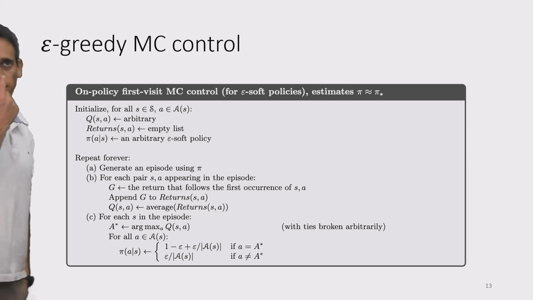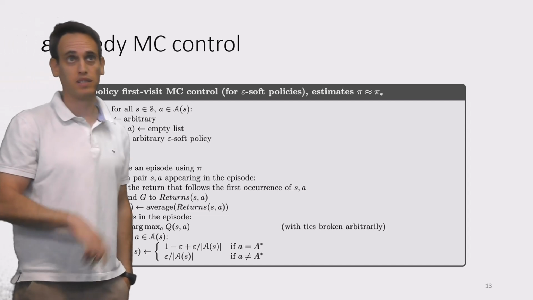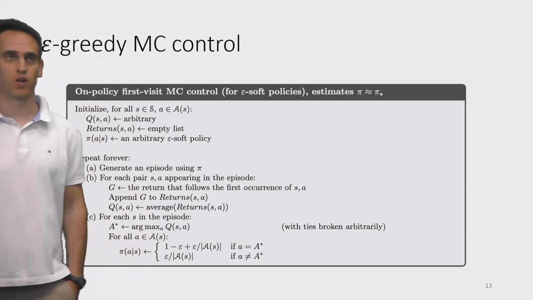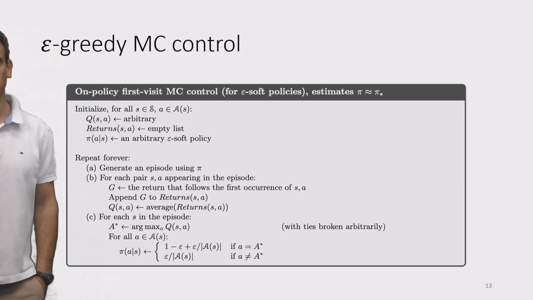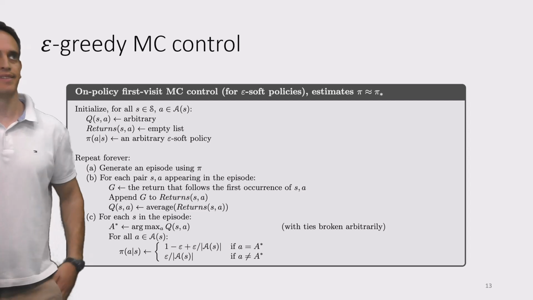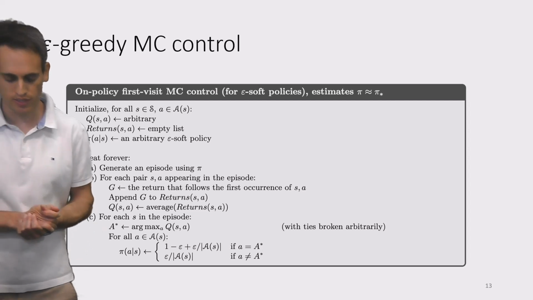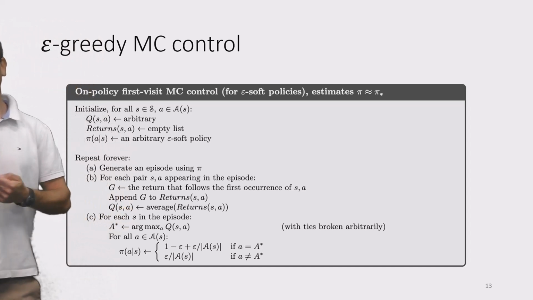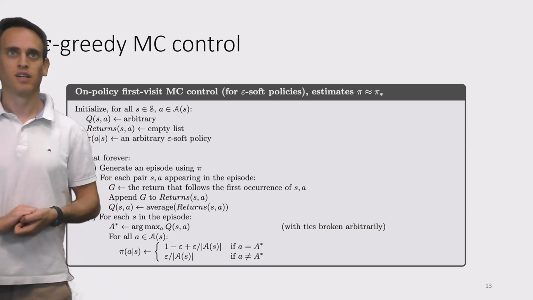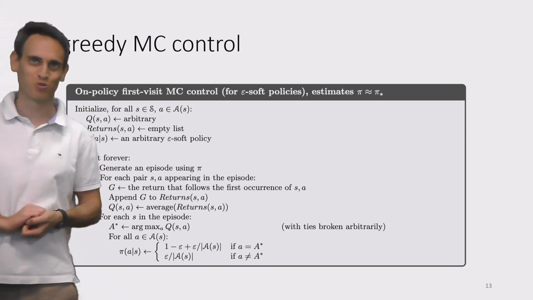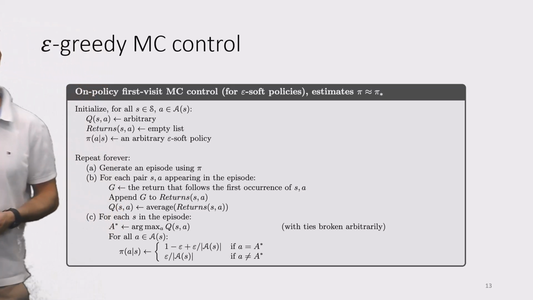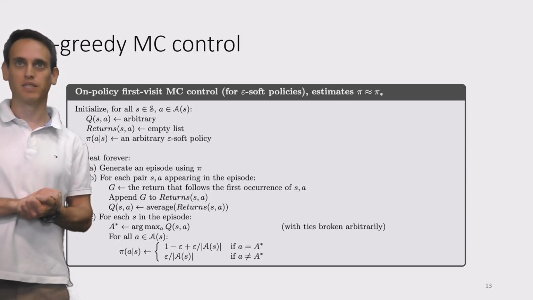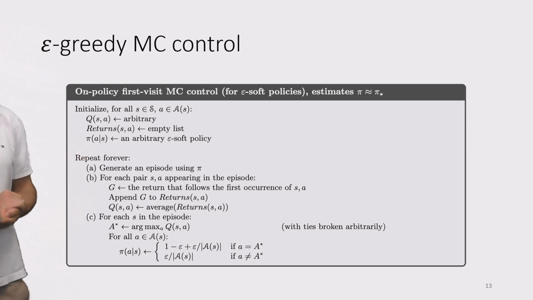Okay, so now that we defined, first of all, a way to approximate the Q values with a Monte Carlo approach, and also defined some sufficient exploration strategies using a soft policy, we can now define our first reinforcement learning online policy learning algorithm, which is on-policy first-visit Monte Carlo control for epsilon-soft policies. And this algorithm will guarantee that we converge on pi star eventually, when we start from some arbitrary policy.